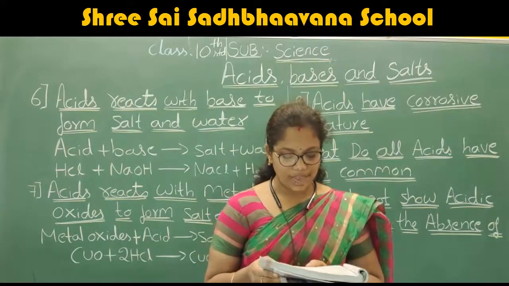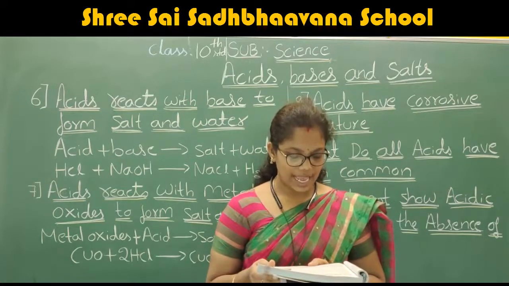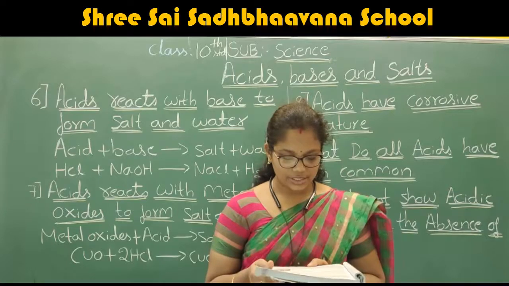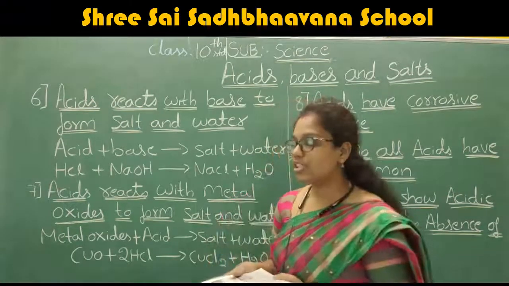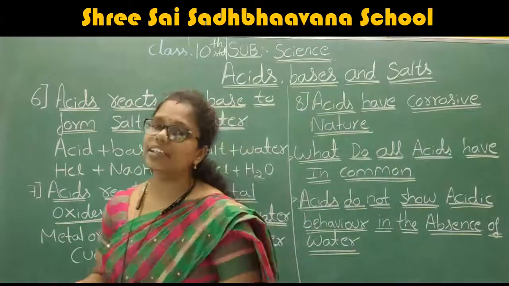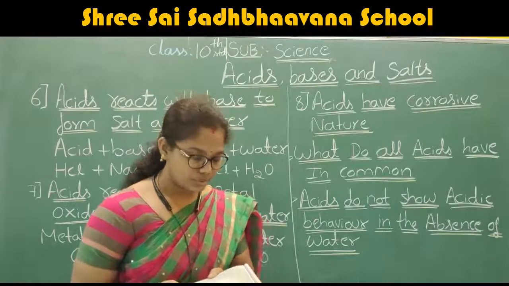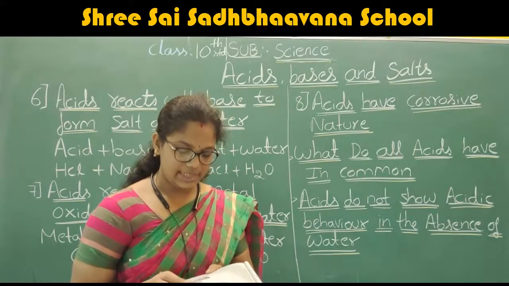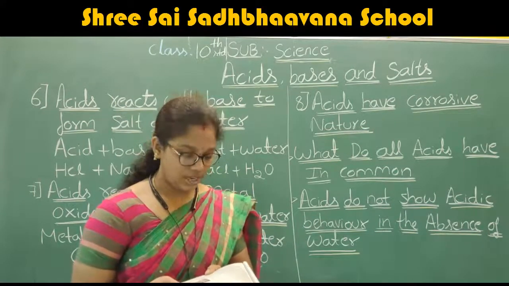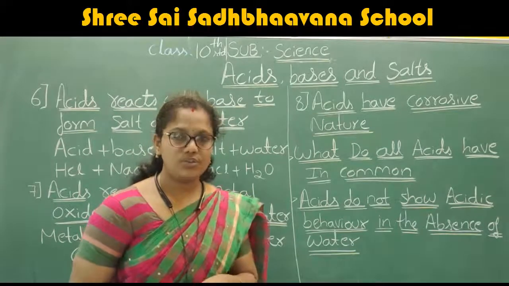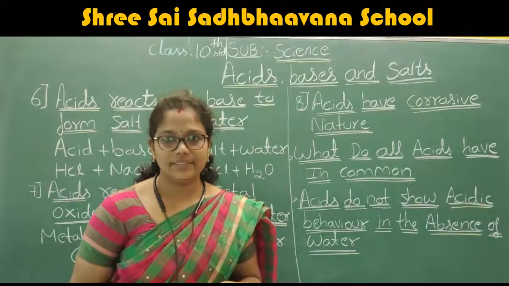Sulfuric acid is used in the manufacture of fertilizers, paints, dyes, chemicals, plastics, synthetic fibers, detergents, explosives and car batteries. These are the uses of sulfuric acid.